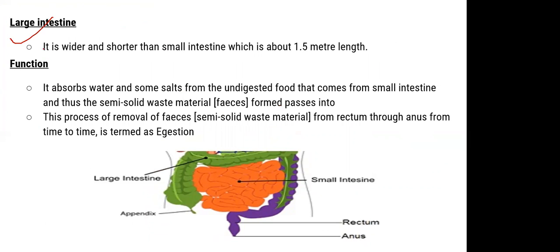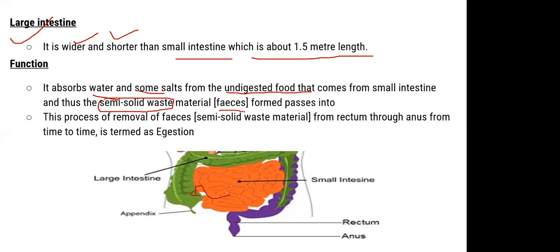I'm so sorry for the wrong order. I think we missed out the large intestine here. So, okay. After the small intestine part, we come to the large intestine, right? The large intestine पे आ जाते हैं. It is wider and shorter than the small intestine, approximately about 1.5 meters in length. The function of the large intestine is that it absorbs water, some salts, and the undigested food that comes from the small intestine. Thus, the semi-solid waste